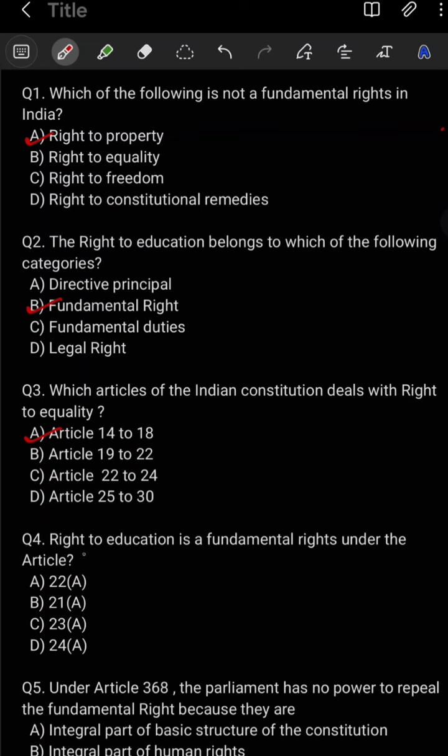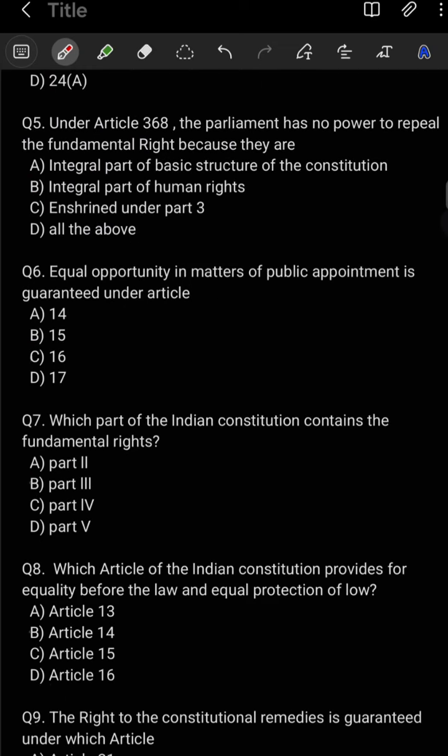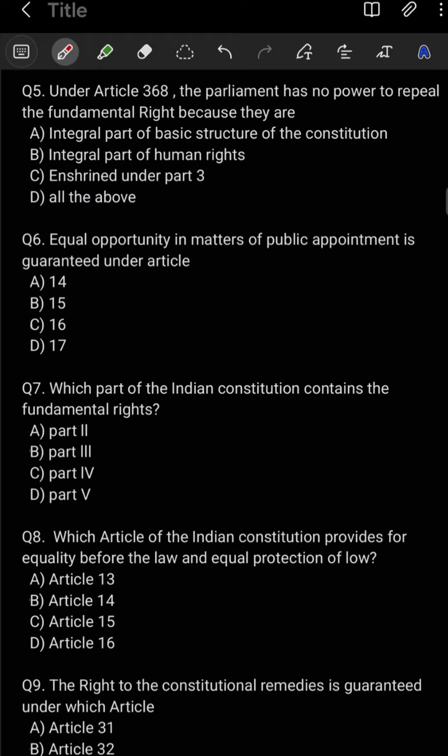Question number 4. Right to education is a fundamental right under Article 21A. So option B is your correct option here. Question number 5. Under Article 368, the Parliament has no power to repeal the fundamental rights because they are integral part of the basic structure of the Constitution. So option A is your correct option here.